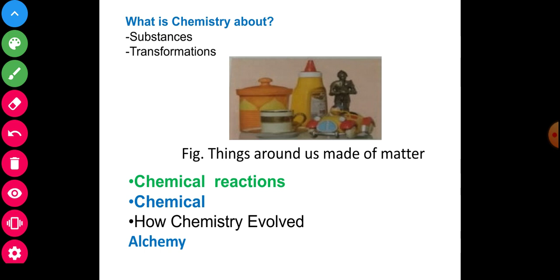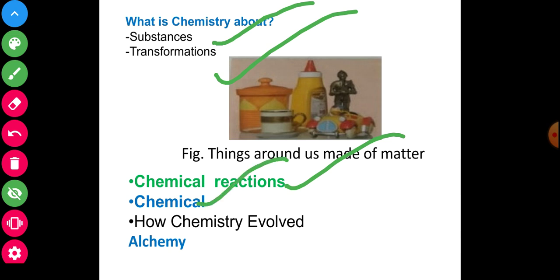One by one, see and observe carefully: substances, transformation, chemical reaction, chemical. For example, there are so many chemicals here.